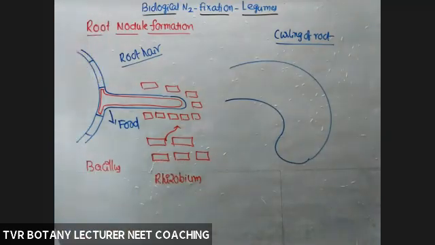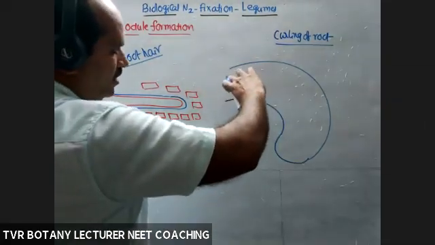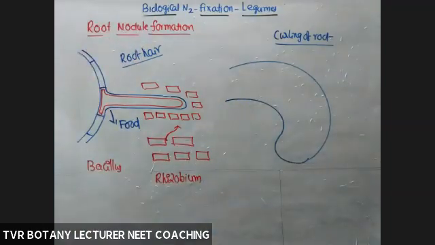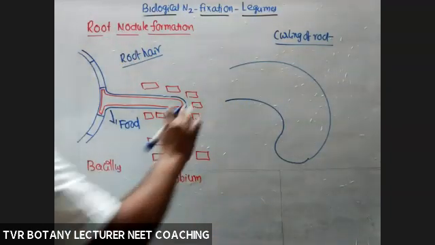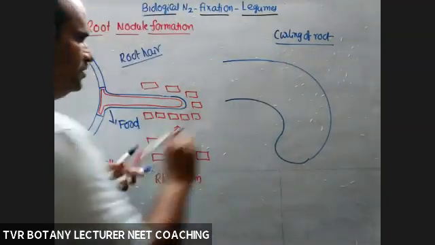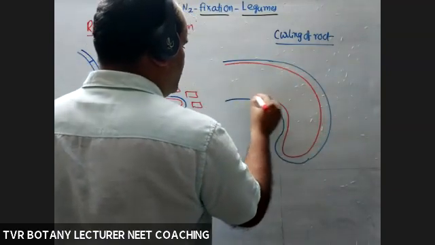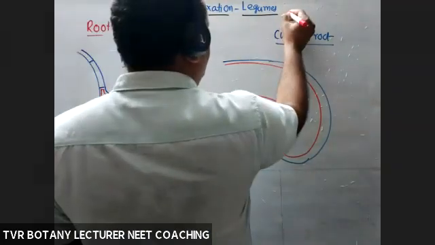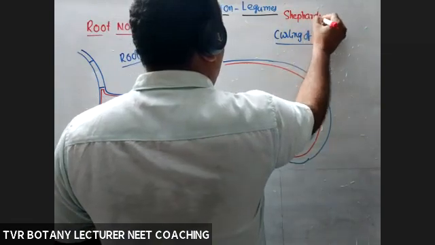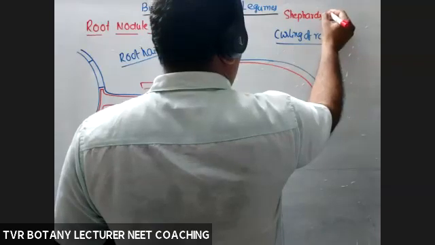Rhizobial cells are able to produce a curling factor. Curling means it is folded a little bit. The tip part is folded, curved. The curved nature is because of the curling factor produced by bacteria. It looks like a shepherd's stick, a shepherd's hook.